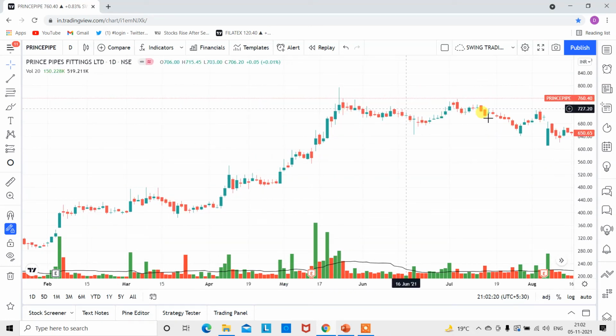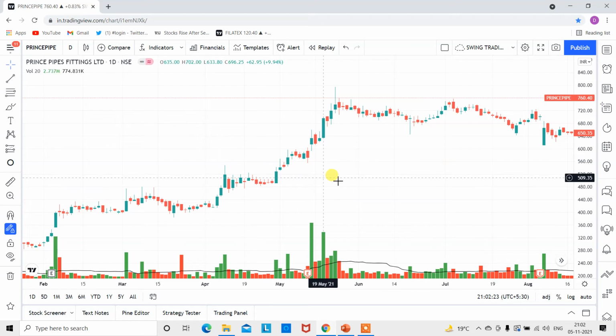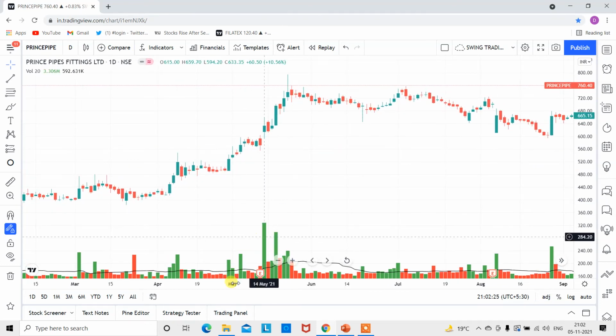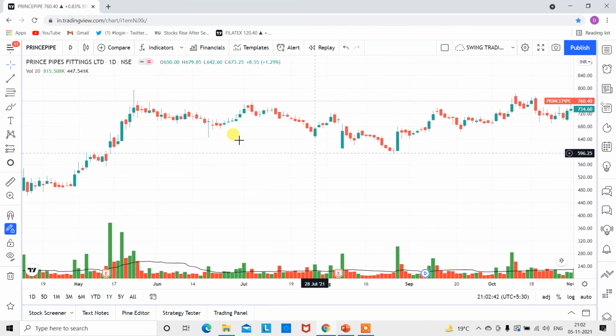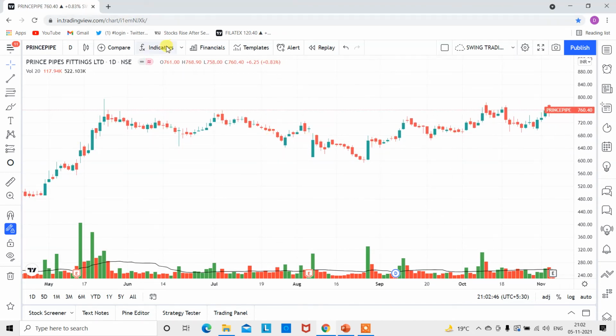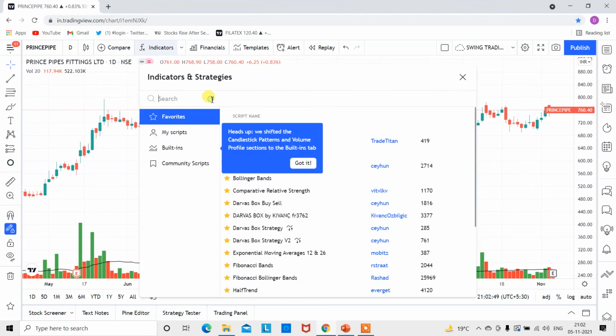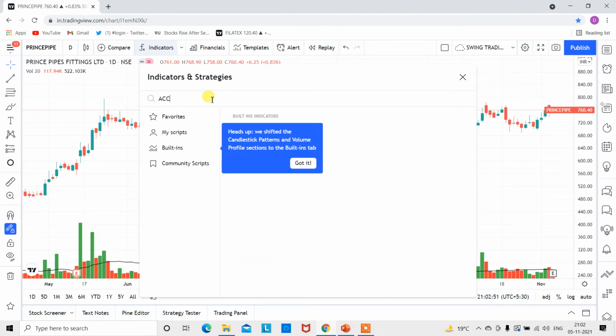So you need to understand these candlestick patterns also. I have covered them in detail in my previous classes. Now you see guys, after this candle came, this average volume mean has also gone up, but there is price consolidation. And now you can see the average line is almost flat here. But I can show you how the people have exited at this level, the big players, or how the sellers were there. So we will use the accumulation and distribution indicator.